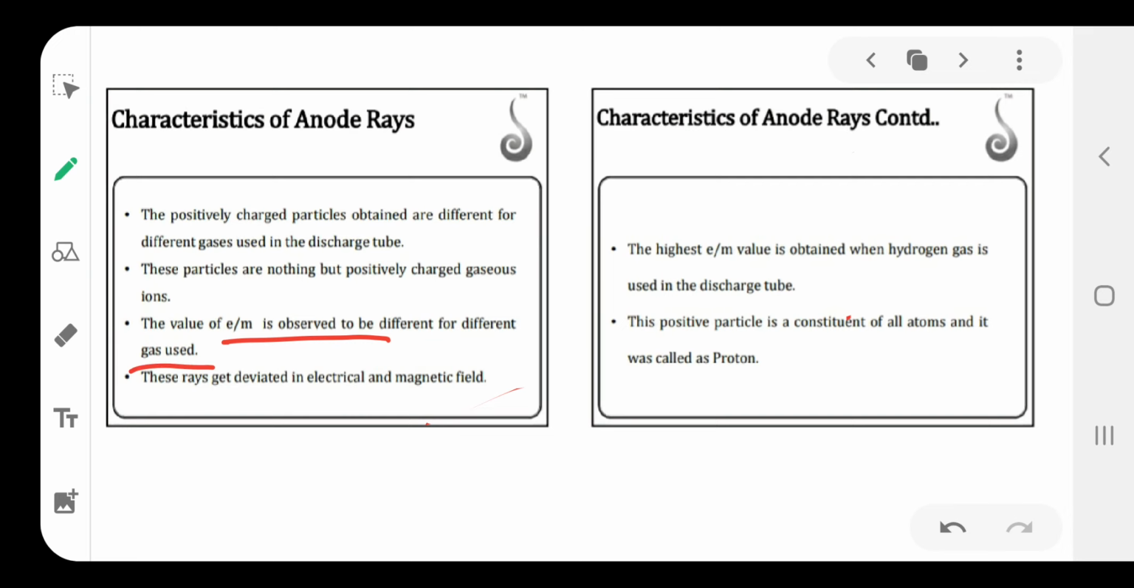In this anode ray discharge tube, Goldstein used hydrogen gas. That's why the positively charged particle in this hydrogen gas is the H+ particle. That's why it was called the proton. So another name for anode rays is protons.